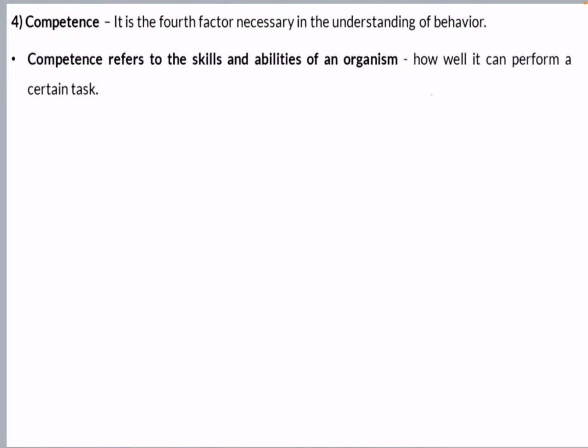Competence is the fourth factor necessary for understanding behavior. Competence refers to the skills and abilities of an organism, how well it can perform a certain task, meaning whether they are capable of performing that task or not. If they are not competent for doing that, then how will you train them or alter their behavior?